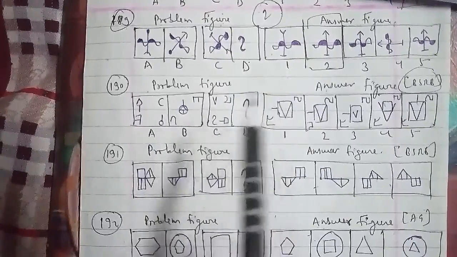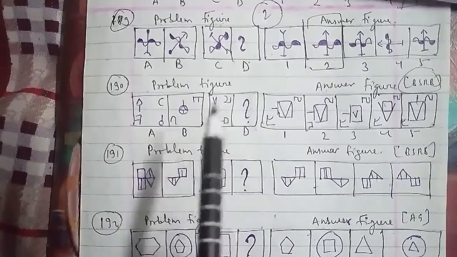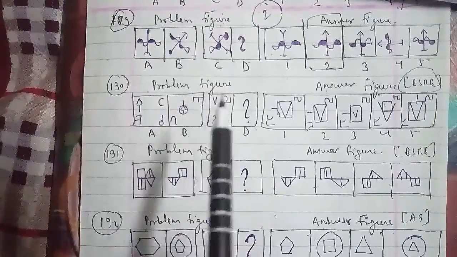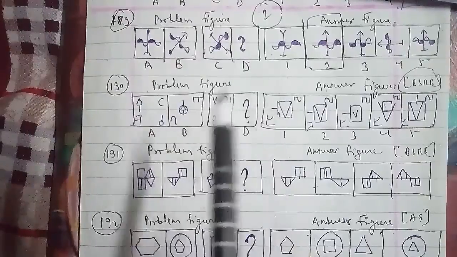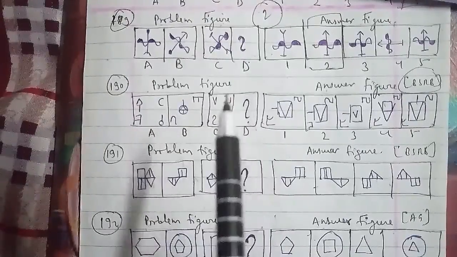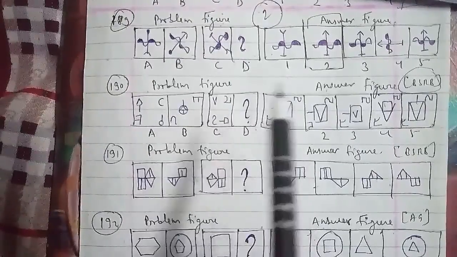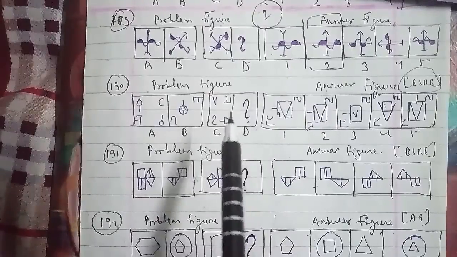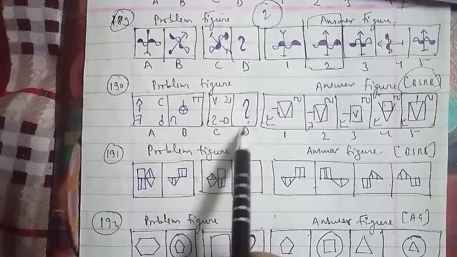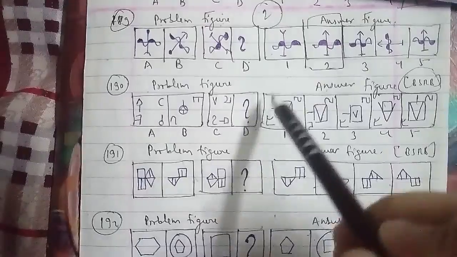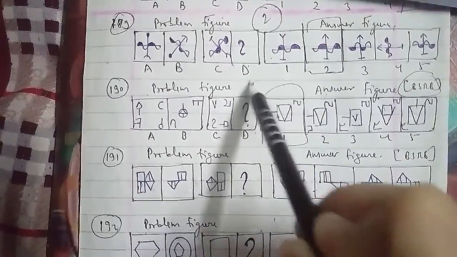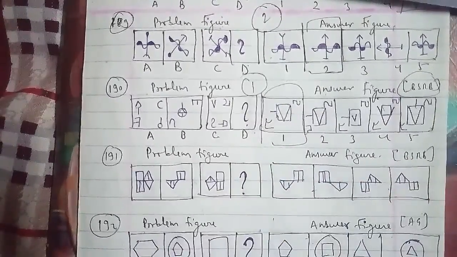The other two symbols interchange position, and the symbol that reaches the top right position rotates 90 degrees anti-clockwise, while the symbol that reaches the lower left position rotates 90 degrees clockwise. So the D figure that we have to find out, which is the first figure, will be the right answer for this question as well.